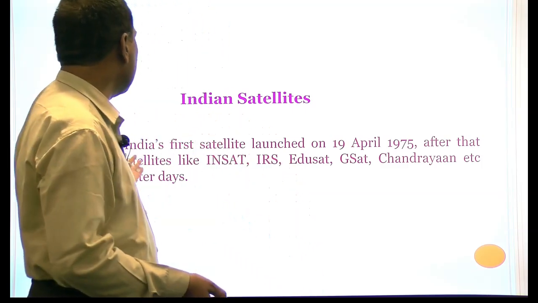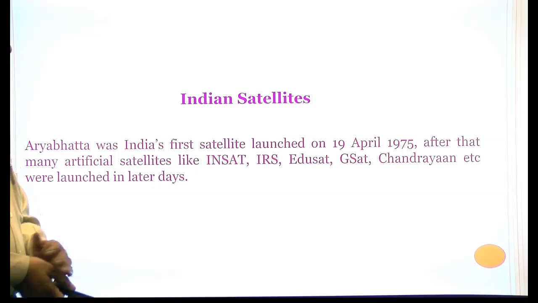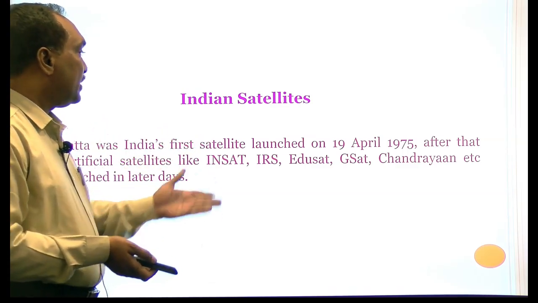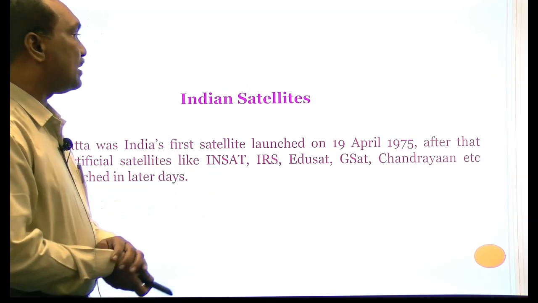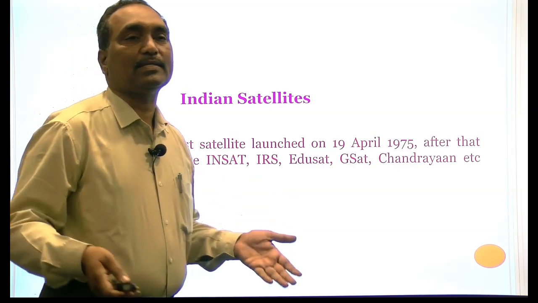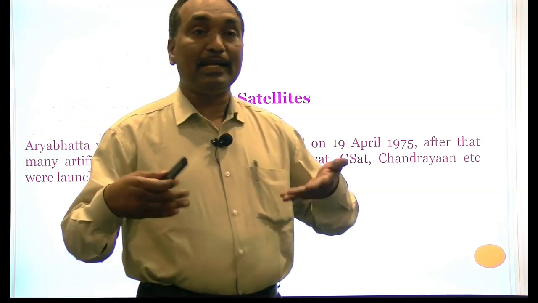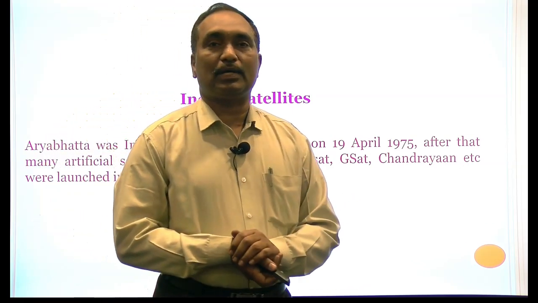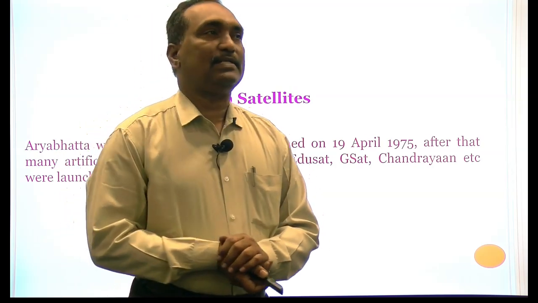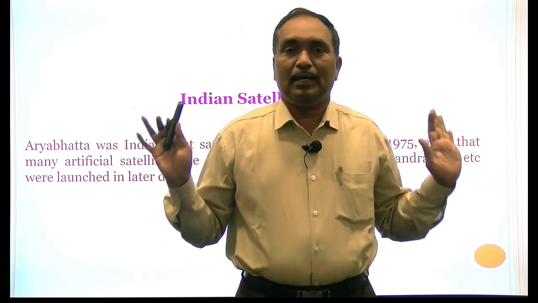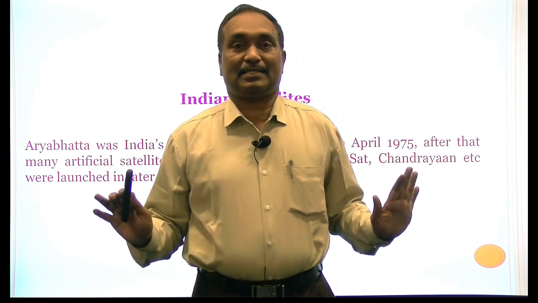Some of our satellites are the INSAT series and the IRS, the Indian Remote Sensing satellites, which are polar satellites. Then EduSat, GSAT, Chandrayaan, and thereafter Mangalyaan. So many satellites we are sending of Indian origin, mainly from Sriharikota in Andhra Pradesh, our space launching station, from where we send a number of satellites into space. So this is about the greatness of the scientists.